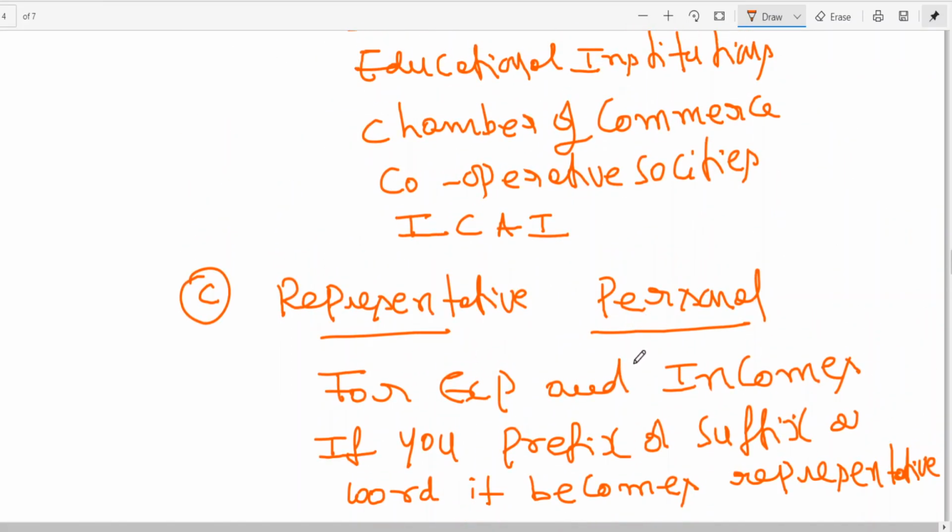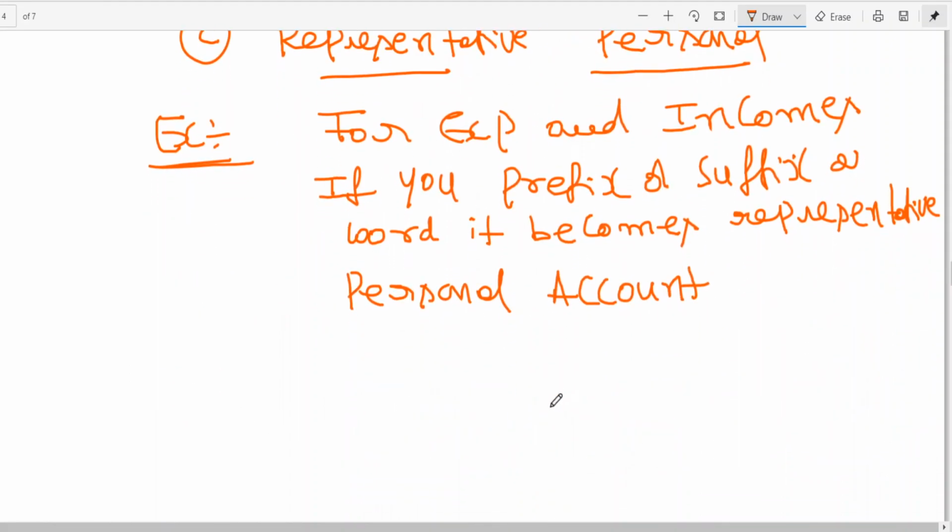For example, income, expenses. For expenses and incomes, if you prefix or suffix a word, it becomes representative personal. Expenses can be salary, anything. You prefix outstanding.